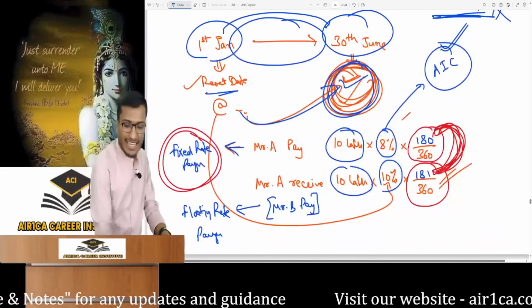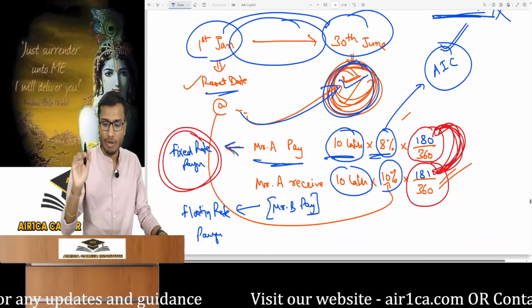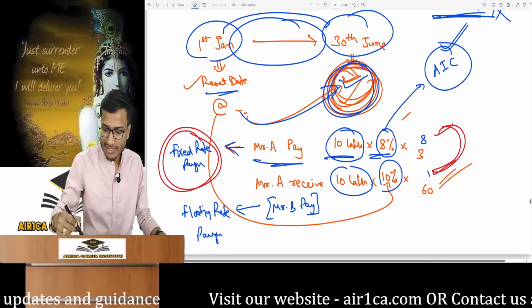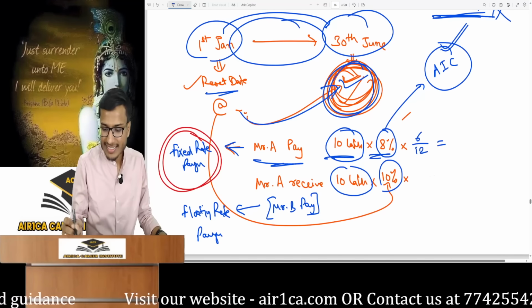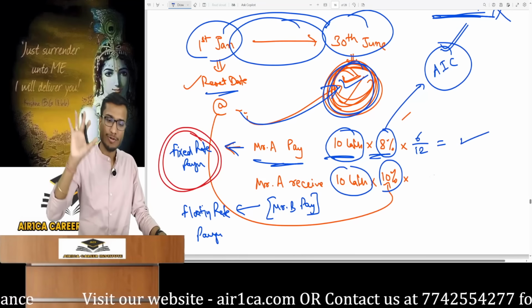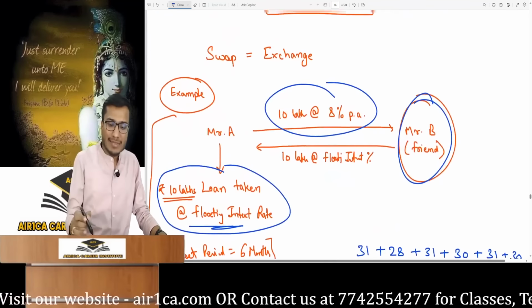It's very simple. So what will Mr. A pay? 8% of 10 lakh for 6 months, that's 6 by 12. Now let's just look at it normally. I'll remove this for a moment. Then I will explain it later. Of 6 months. I will pay this fixed interest amount to Mr. B. Now what will I get from Mr. B? I will get the floating interest from Mr. B.